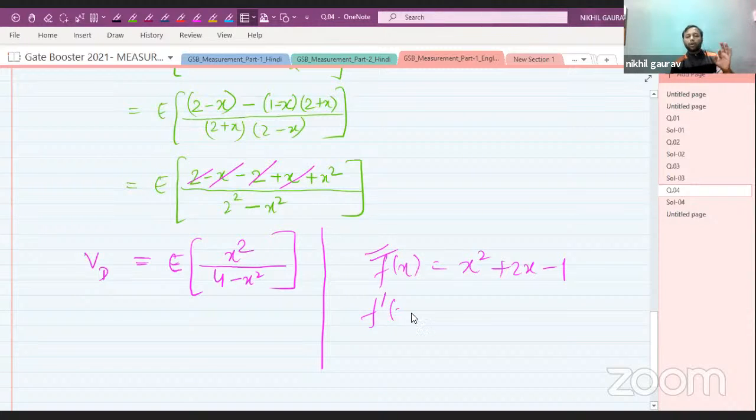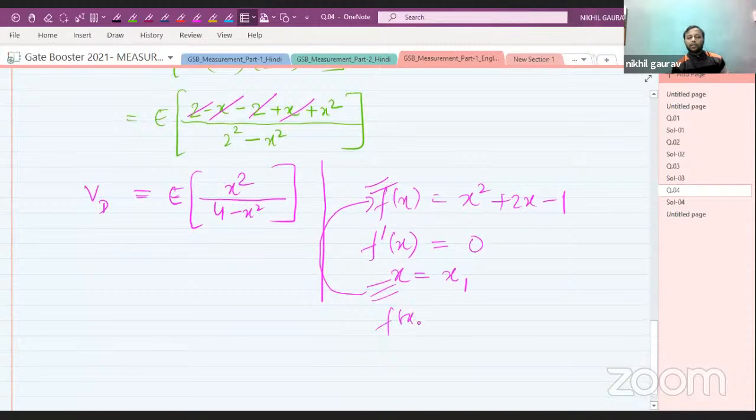Then what you will do? You will differentiate this function with respect to x, and you will equate it to 0. Then after that, you will have some root, let me say at x equal to x1. Exactly at this value, you will substitute x equal to x1 in f of x, and you will find the value as x1 square plus 2x1 minus 1, and you will tell me that, sir, this will be the maximum value for this function. So this concept I am going to use in my VD expression.